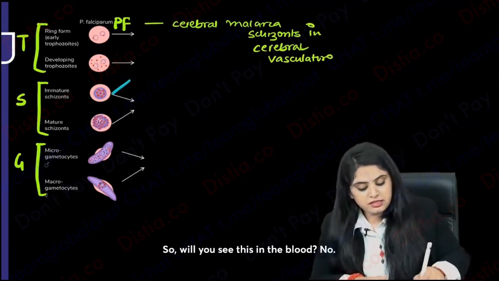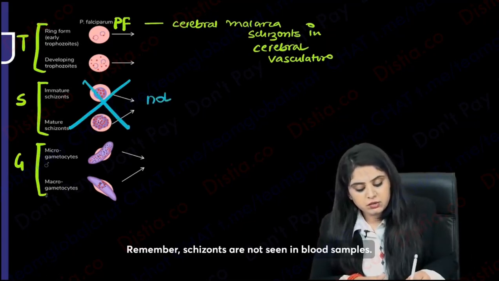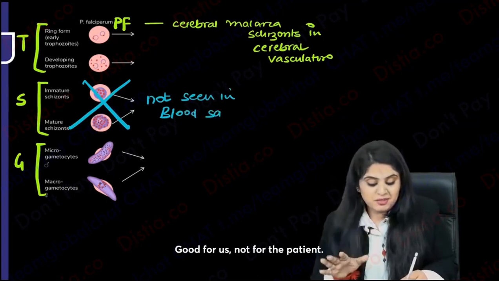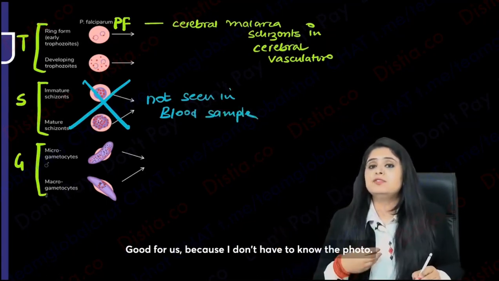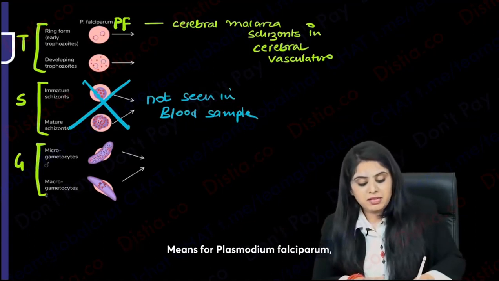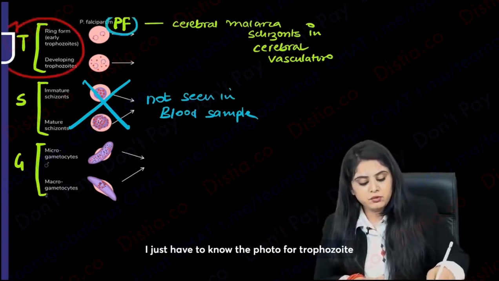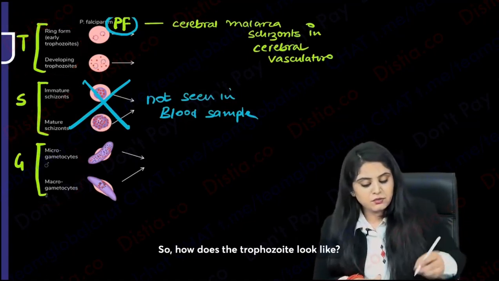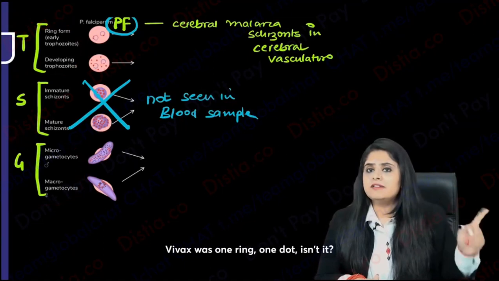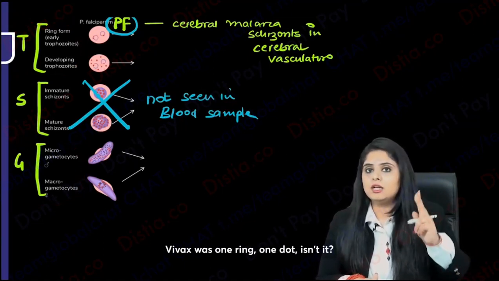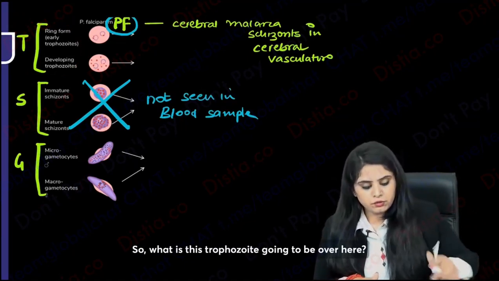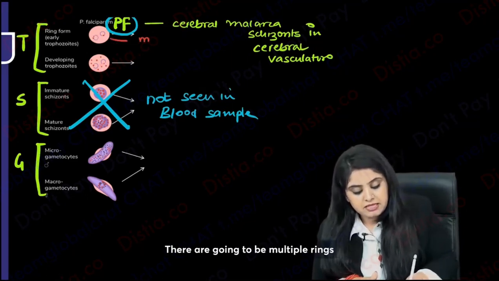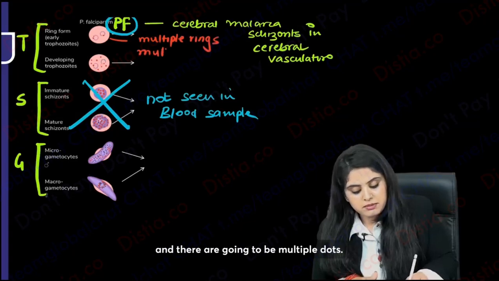So will you see this in the blood? No. Remember, schizons are not seen in blood samples. Good for us. Good for us, not for the patient. Good for us because I don't have to know the photo. Means for Plasmodium falciparum, I just have to know the photo for trophozoite and gametocyte, and that's about it, because schizon doesn't come out in the blood. So how does the trophozoite look like? So Vivax ka ulta karo. Vivax was 1 ring, 1 dot, isn't it? So what is this trophozoite going to be? Over here, there are multiple rings. There are going to be multiple rings, and there are going to be multiple dots.